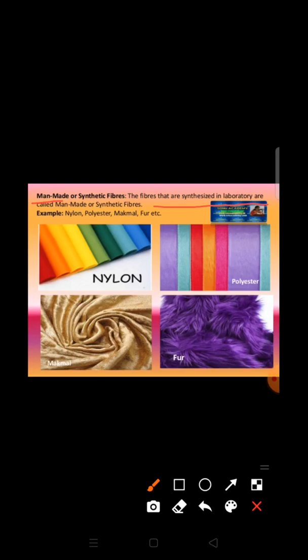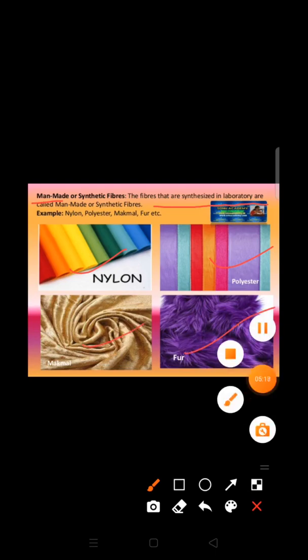And the examples of synthetic fibers are nylon, polyester, makhmal, fur. All these are examples of synthetic fibers. Cashmilon, rayon, acrilan, dacron, orlon, all these are also examples of synthetic fibers. Okay.